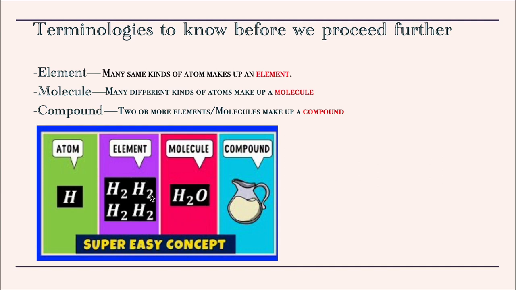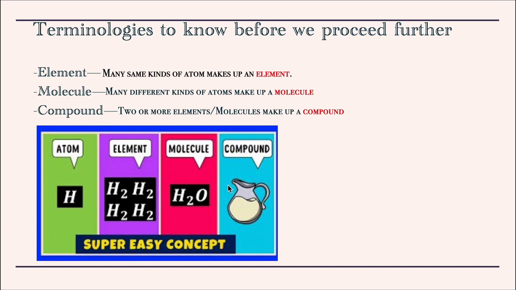An element is the same kind of atoms together, whereas the molecule would be different kinds of atoms or elements together. And a compound would be 2 or more elements or molecules making up a compound.